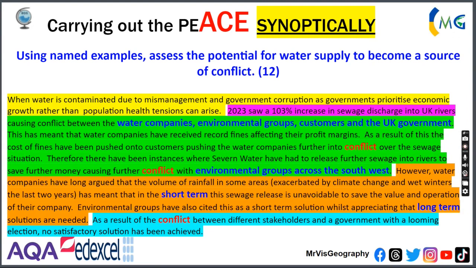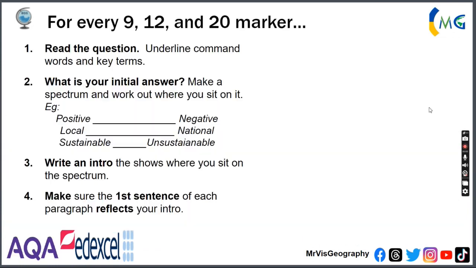As a result of the conflict, linking it back to the question, between different stakeholders and the government, with a looming election, no satisfactory solution has been achieved. They've really done a lot in this one 12-mark paragraph. They've got the P, the E, the A, the C, and the E, but you notice that the ACE section is by far the biggest. They've linked it back to the question. They've used stakeholders. They've used scale. They've used temporality and timescale. This is a really good example.